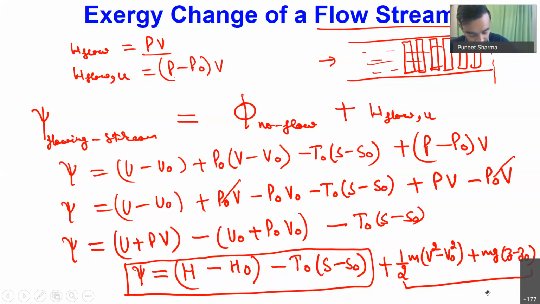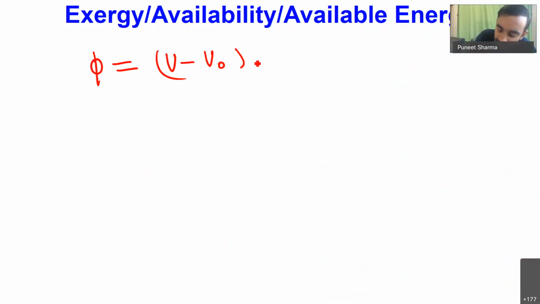Now let me define a few of the important quantities. These are nothing but what I have done earlier, that only I will be recapitulating over here. So I told you that the exergy associated with the no flow system is U minus U naught plus P naught times V minus V naught, okay, and minus T naught times S minus S naught.